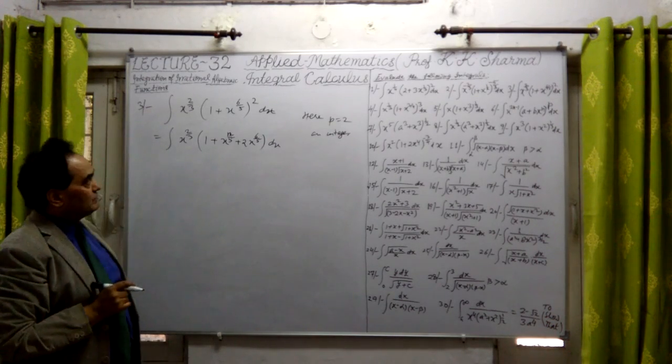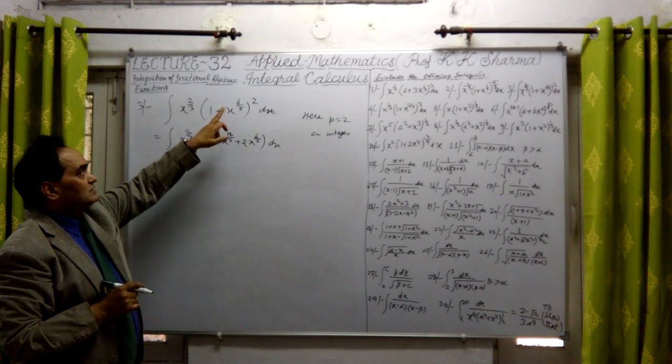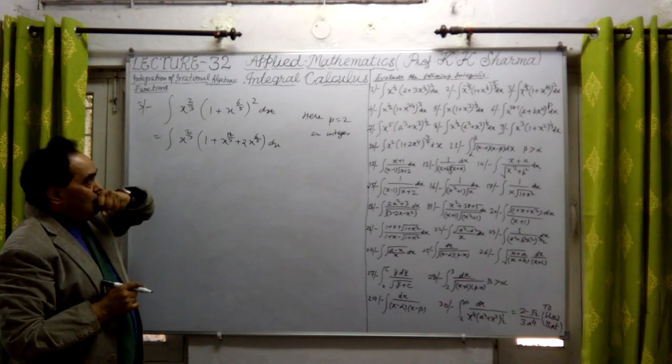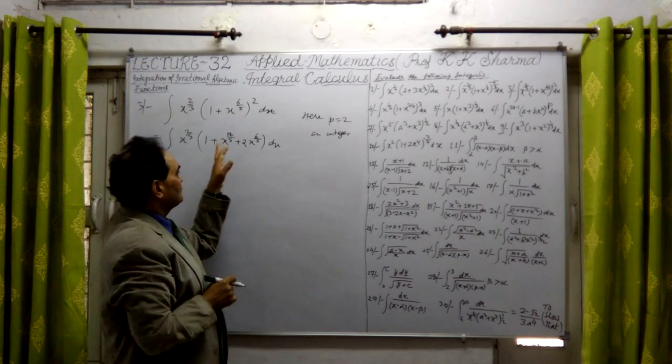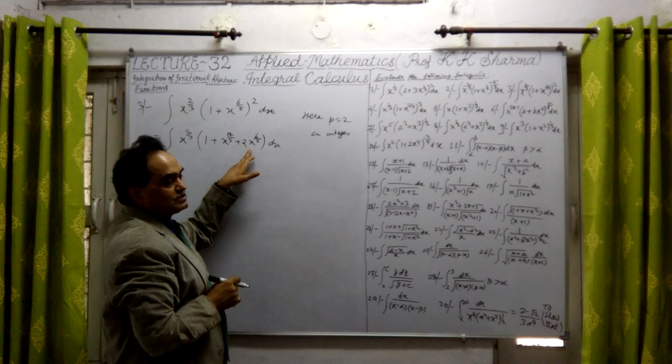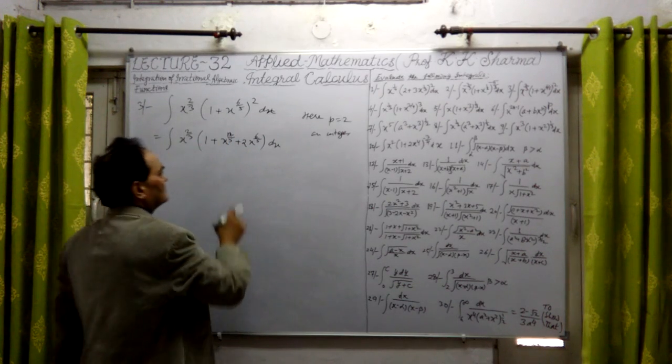So this is the whole square of this: a square plus b square, where b square means x to the power 12.5, plus 2 into a into b. Or we can write in this order: 1 square plus twice a into b plus b square. In any way we can write it.